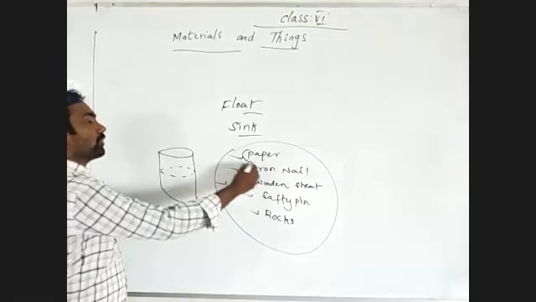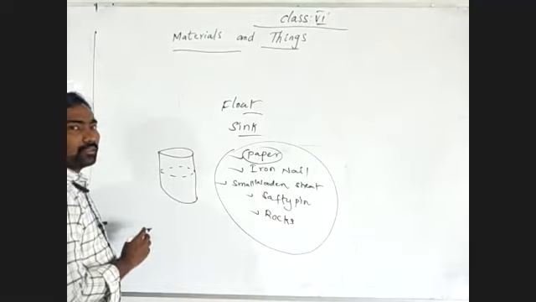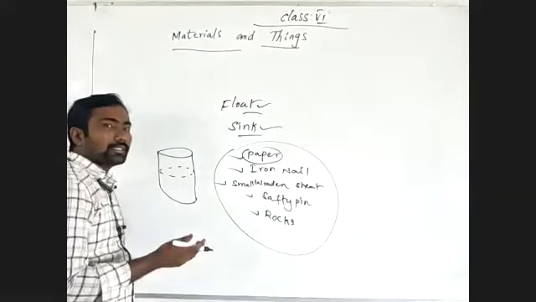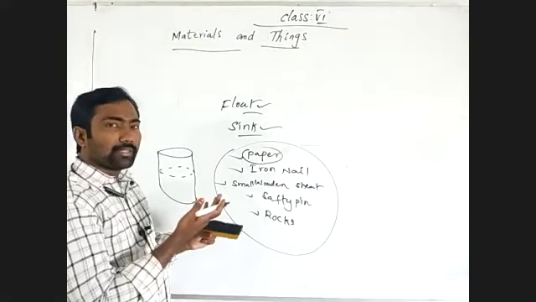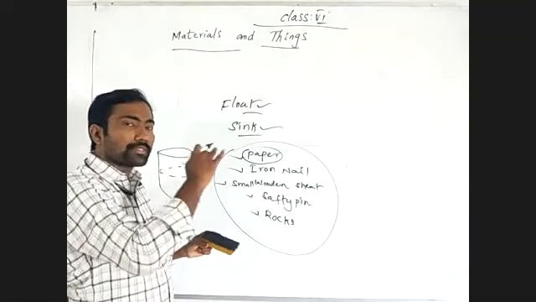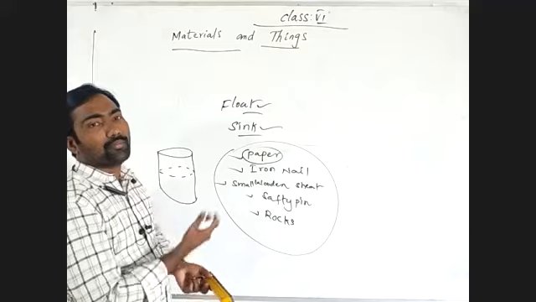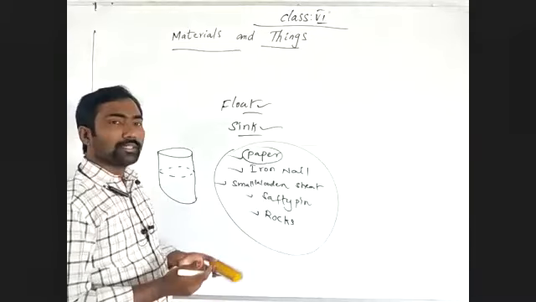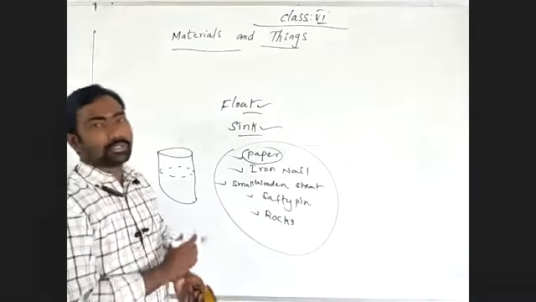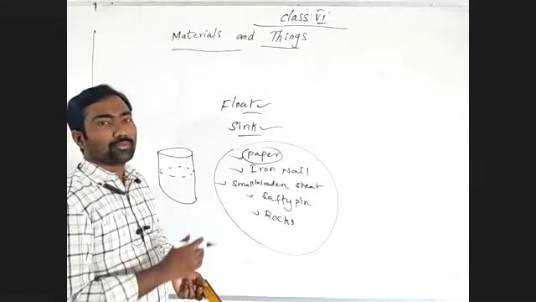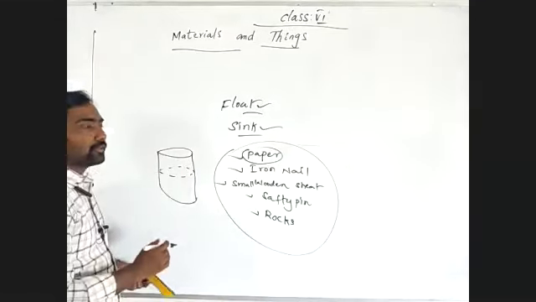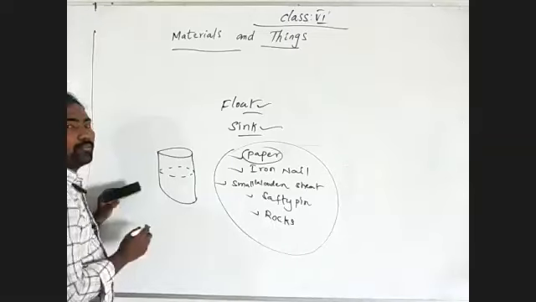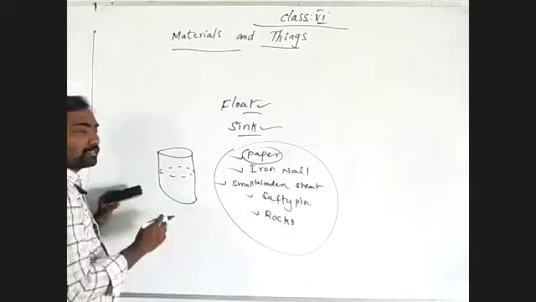Suppose you drop paper on the surface of water, will it sink or float? Float means the substance or thing which can stay at the surface of the water, not moving down. Sink means the substance or thing which can move downwards, never staying at the top of the surface of water. So by that, paper can float on the water. Yes, it can float.